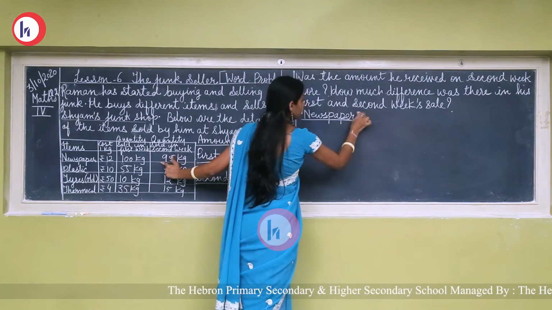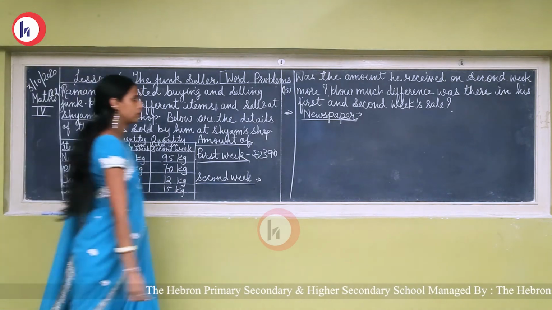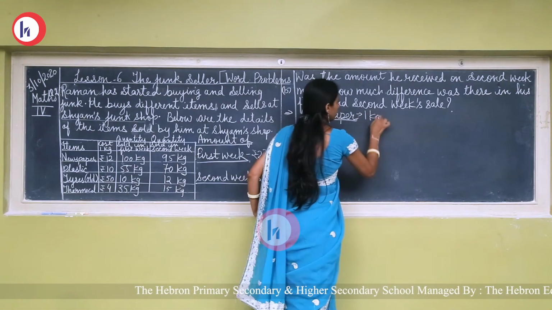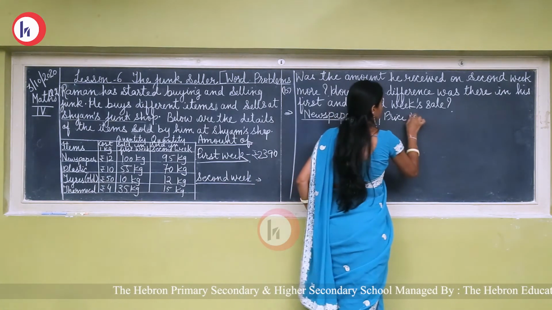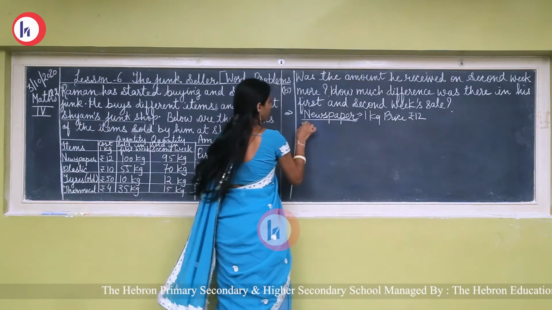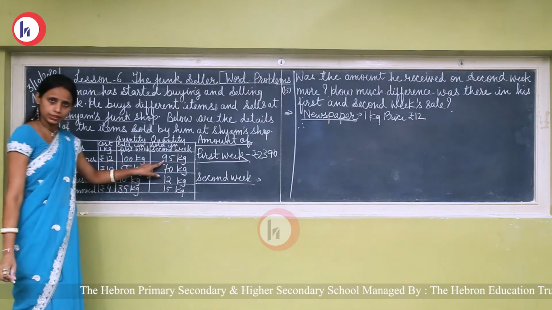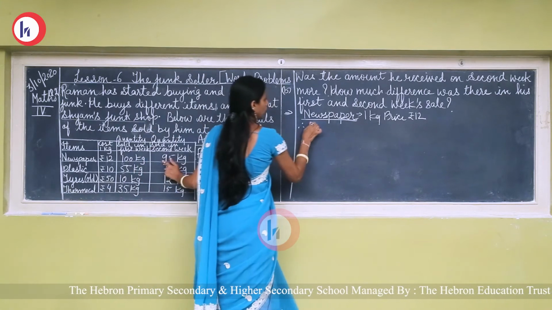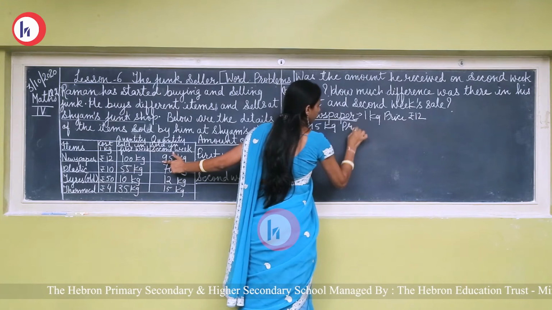Newspaper. 1 kg newspaper price is rupees 12. So, we have to find out the amount of 95 kg. Okay, 95 kg price how much?